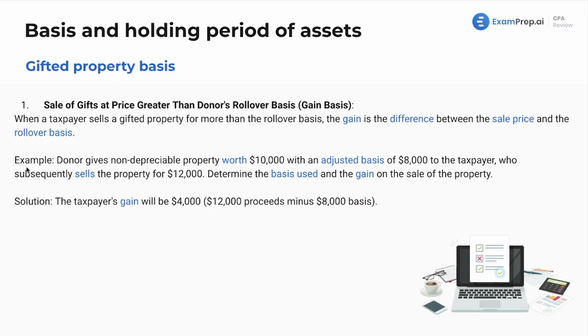In this case, the donor gives non-depreciable property worth $10,000 with an adjusted basis of $8,000 to the taxpayer, who subsequently sells the property for $12,000. What's the basis used and the gain on the sale of the property? Simply put, the taxpayer's gain will be $4,000. That's going to come from the $12,000 of proceeds minus the $8,000 in basis. Looking good. Let's keep running through some more situations.